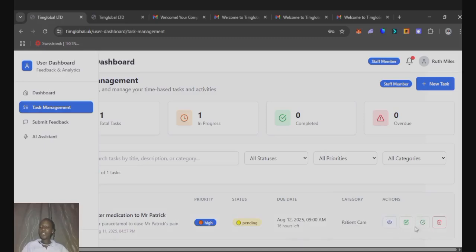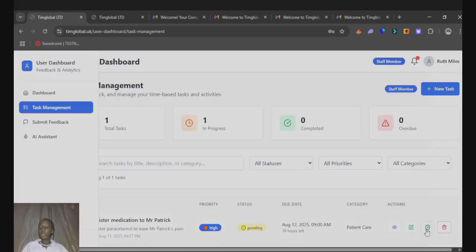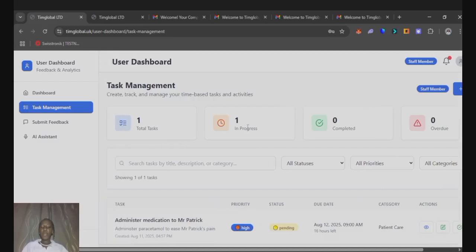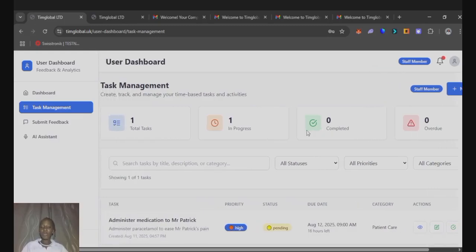So these are the actions that can be performed. You can use this place to edit the task if need be. So we can always edit the task. You can use this one to mark that the task has been done, and you can use this button to delete the task. So now we have one total task, one in progress, zero completed, and zero overdue. So by the time you exceed the due date, then this overdue is going to change to one to show that there is a task that is overdue that you have not done.